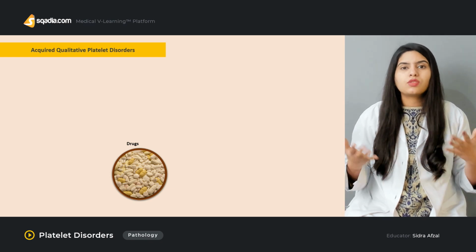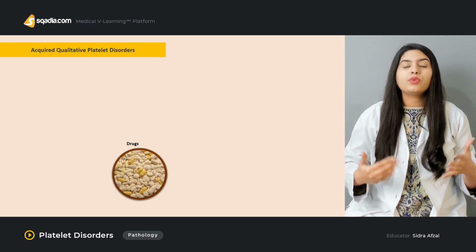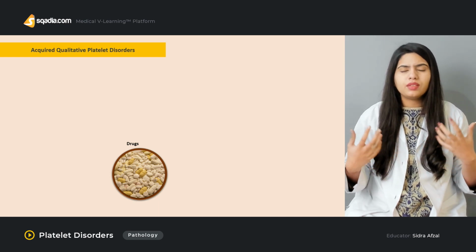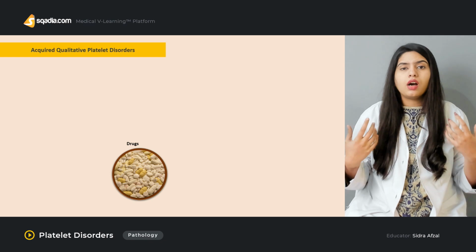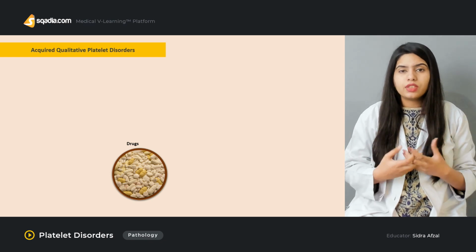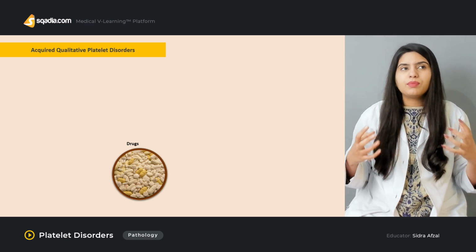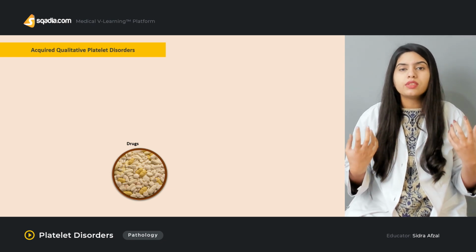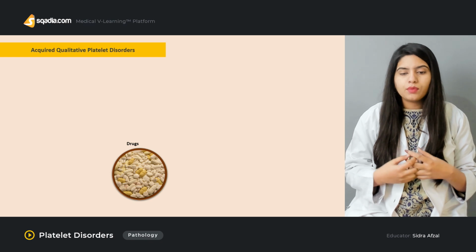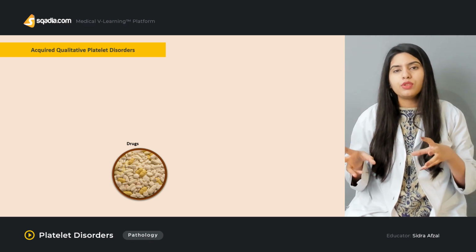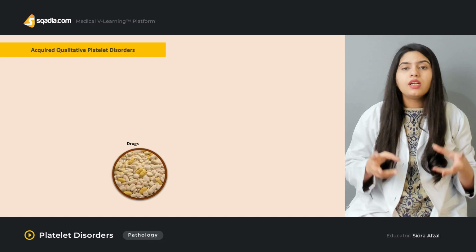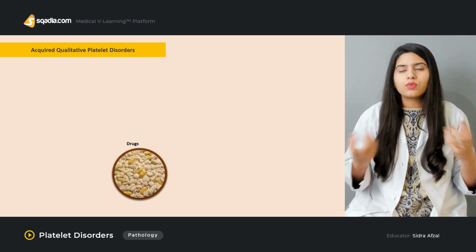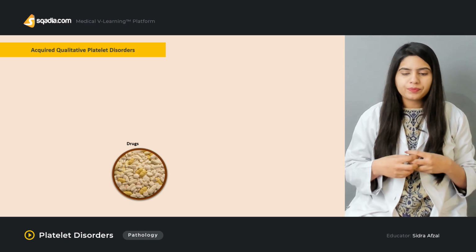And what is thromboxane A2? Thromboxane A2 is very important in the formation of the blood clot and in the proper functioning of platelets, mainly platelet aggregation. So when thromboxane A2 is not produced, platelet aggregation is affected, the function of the platelet is affected, and the blood clot will not form appropriately.